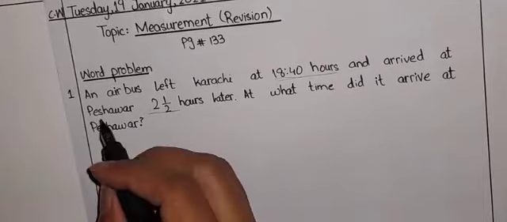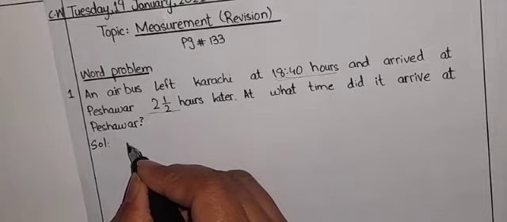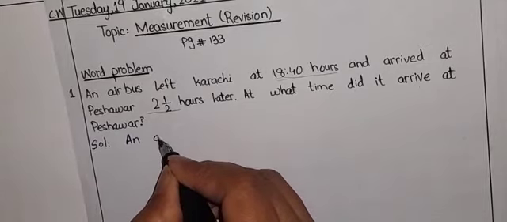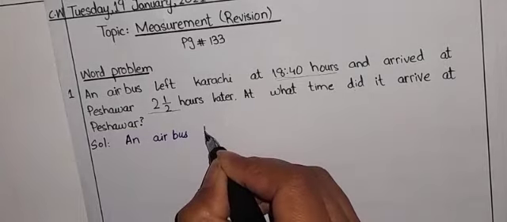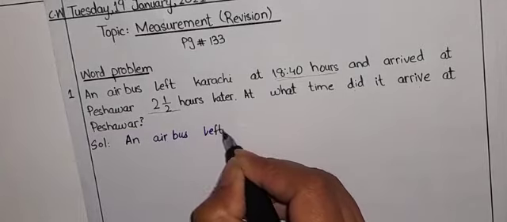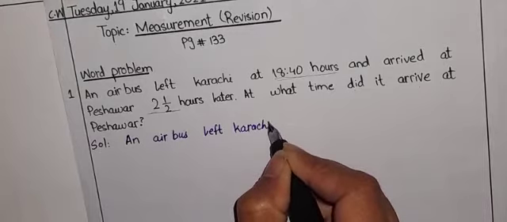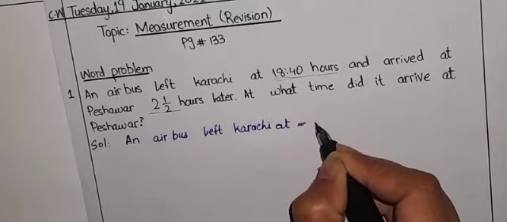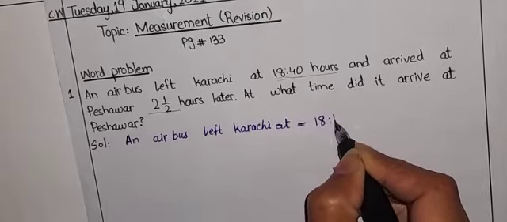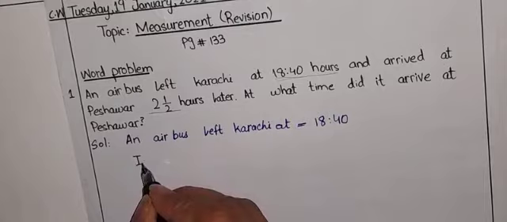We will write SOL for solution and our first statement will be: an Airbus left Karachi at 18 hours and 40 minutes. Okay. Our next statement will be: it traveled. How much did it travel?